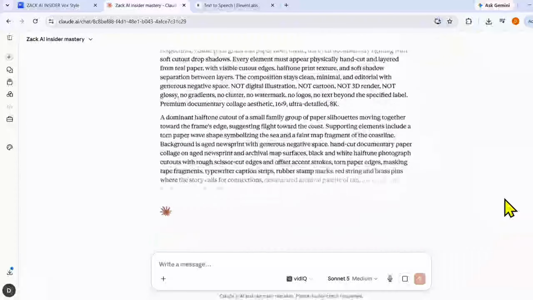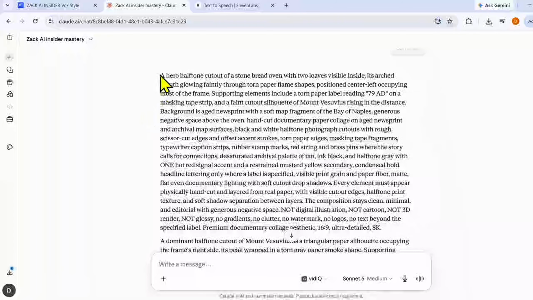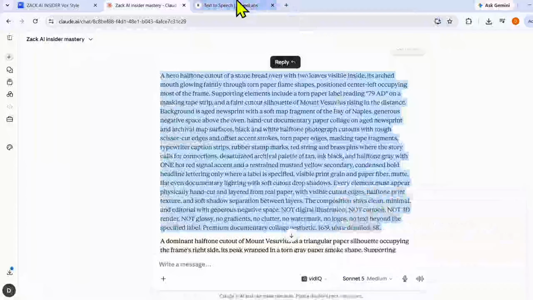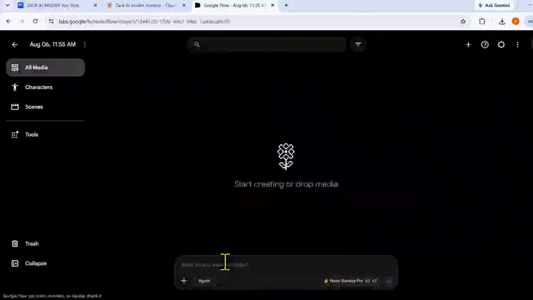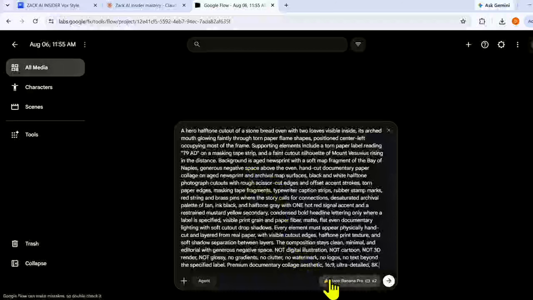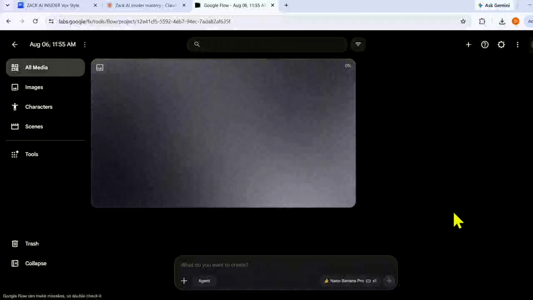Now we will generate images of all scenes of our video. For this, we will use Google Flow. Now copy the image prompt of first scene from Claude and open Google Flow up. And now click on New Project here and paste image prompt here. After this, click here. Keep aspect ratio 16:9, select Nano Banana Pro, and keep one output for one prompt. After this, click here and generate image.